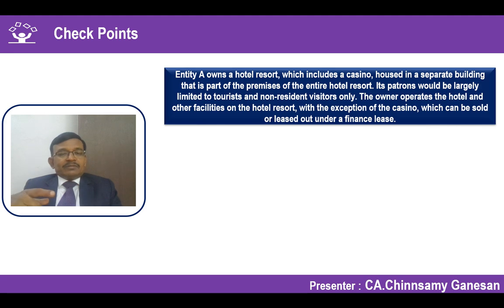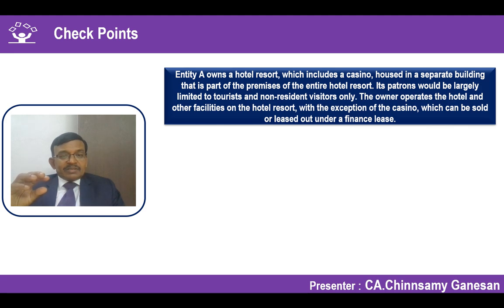It can be held for future sale, that is what comes in. So future use for sale to others, then to that extent, it is an investment property for capital appreciation. That's the reason why 'can be sold' is also included. Leased out, earning rentals from others. So what happens in this case? There is a resort and there is a casino attached to that resort. The resort is run by the owner, whereas the casino is leased out.